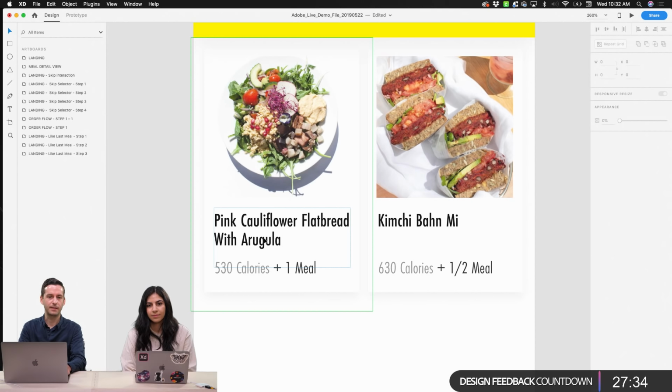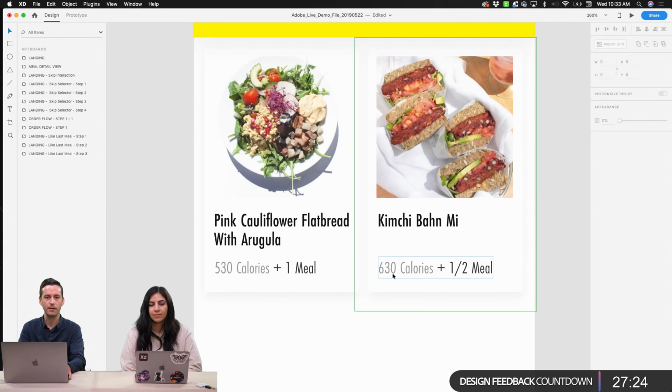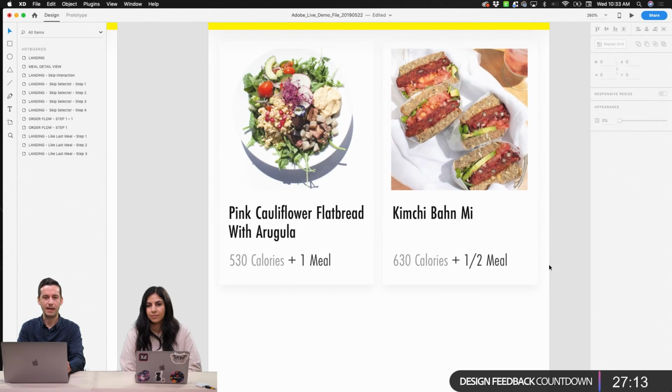So basically, if we were to make this 3 lines, then it would just continue to push down this calorie count plus this meal count. Or we can say, look, what we're going to do is always lock this text to the bottom of our card, and then always lock this text to a certain distance from our image. And then that way, you know, this is going to create this larger gap here. And I think that from a design perspective, and especially because we're in an order flow here, it makes a lot of sense to have this information stay in a consistent position. So we're going to be okay with the fact that our title here has a big gap between the actual title and the calorie count below.